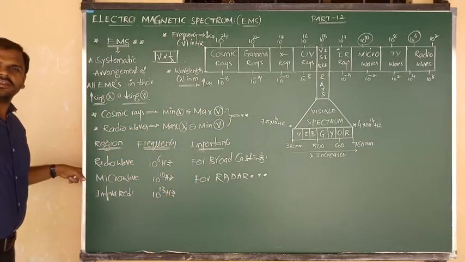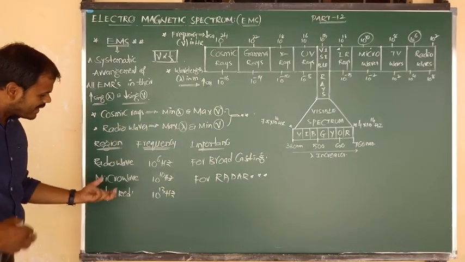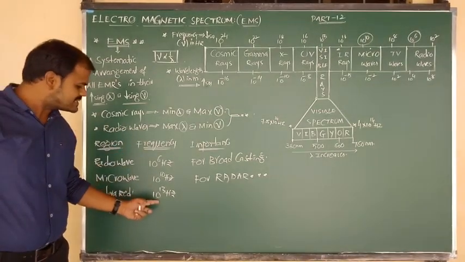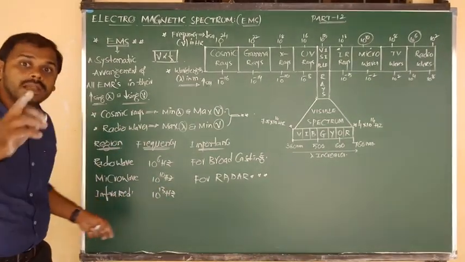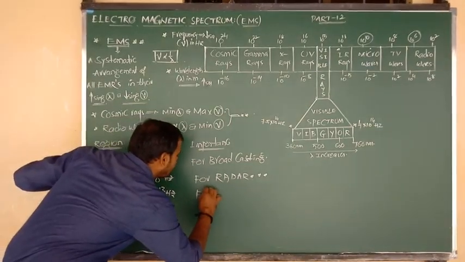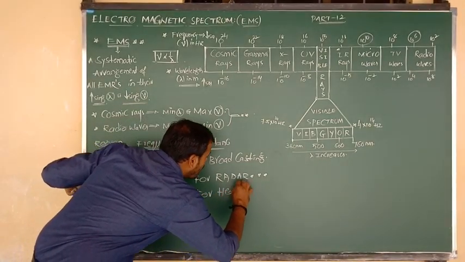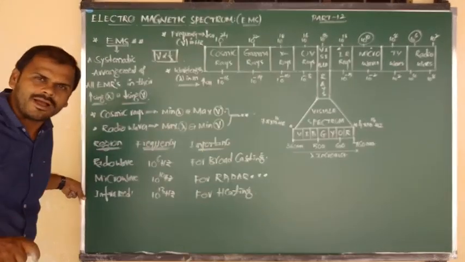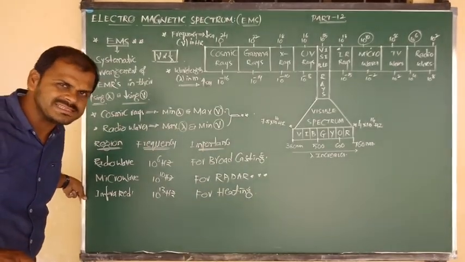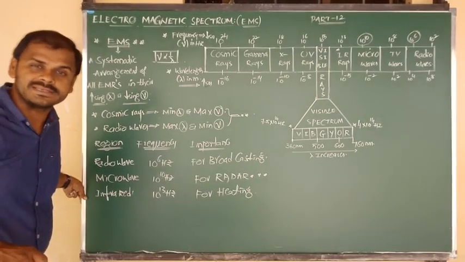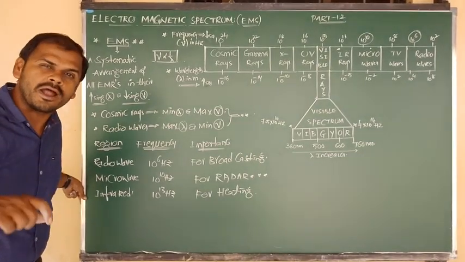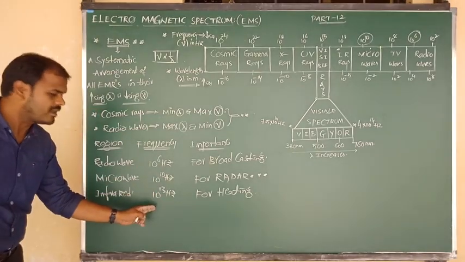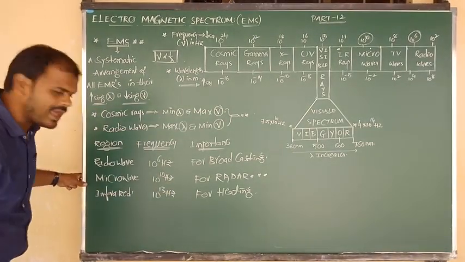What is the importance of the infrared region around the frequency of 10 to the power of 13 Hz? It is used for heating purposes, and for detecting whether electrical appliances, nothing but electrical apparatus, are heated or not. To detect that, we use the infrared frequency region around 10 to the power of 13 Hz.